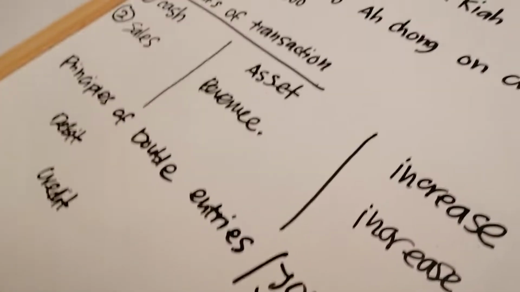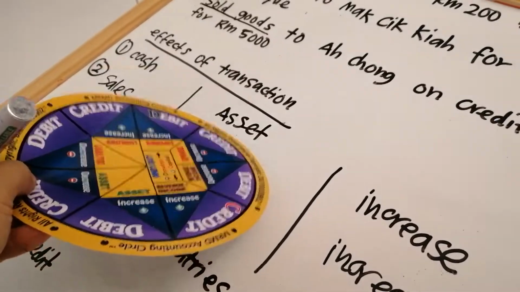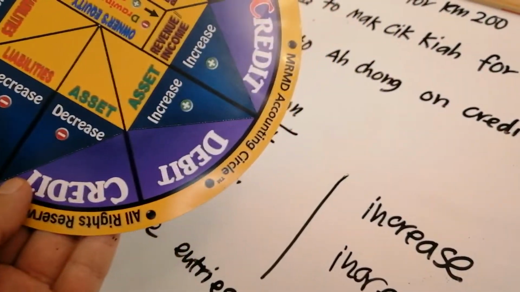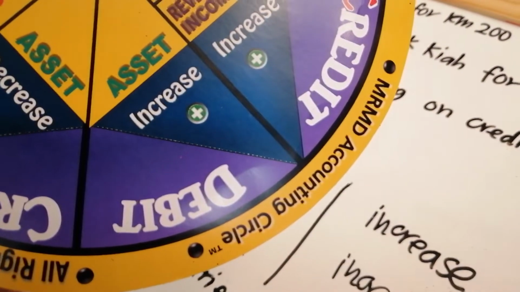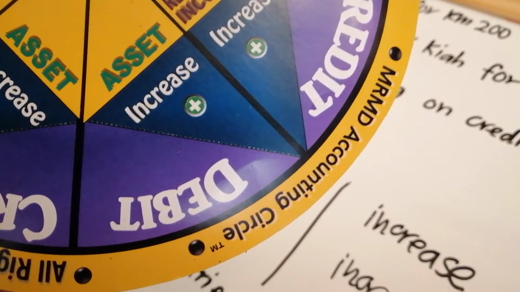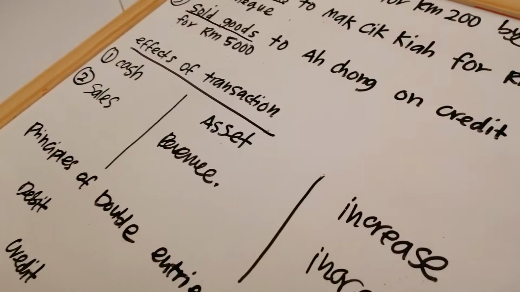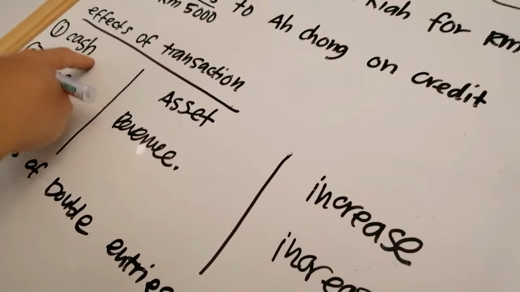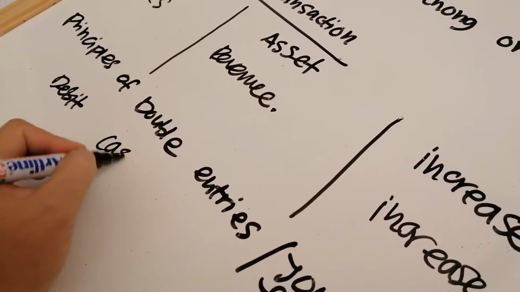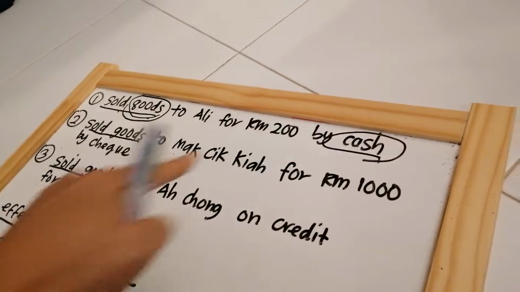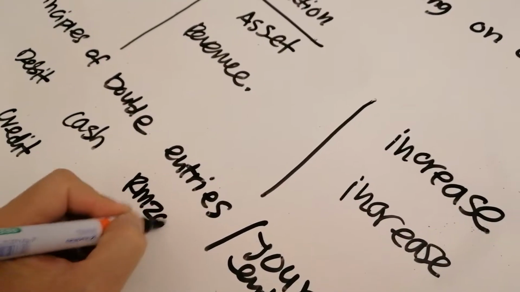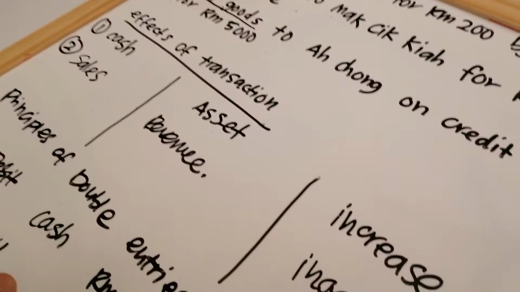Credit. Okay, now cash is under asset, asset increase. So you go to asset pie, asset increase we record under debit. Okay. But do not debit the asset. I told you many times. Debit the name of the asset, cash. So debit cash. How much? 200 ringgit. Don't forget to put the RM.